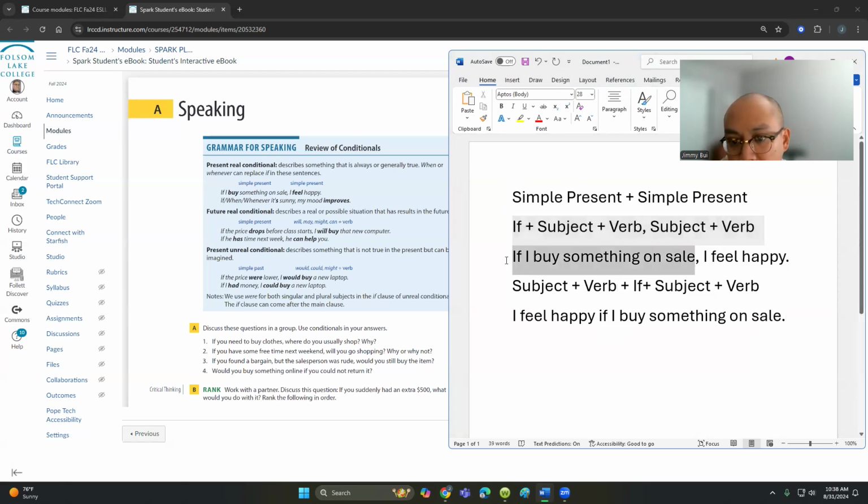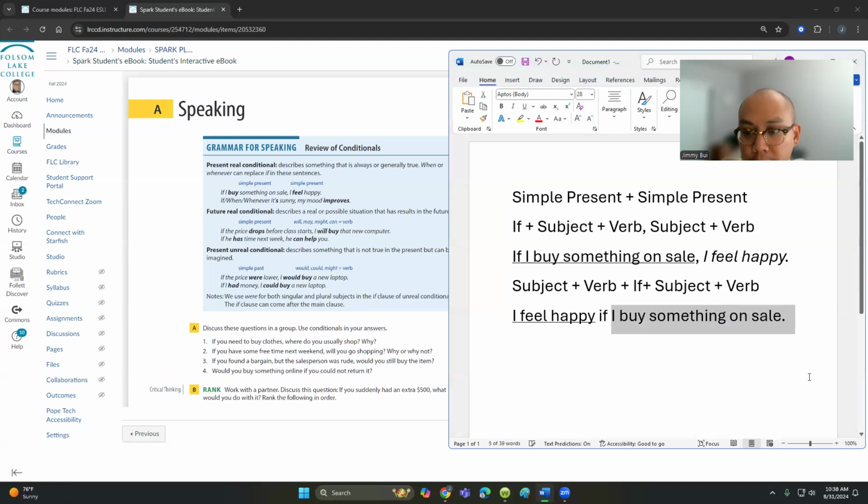Essentially, the if clause occurs first, and then this is a result clause. Think of it as cause and result. In this case, I feel happy would happen after, so this would be in chronological order. This would happen second, and this would happen first. But the meaning in both sentences is the same. And that can happen in future real conditional as well as present real.